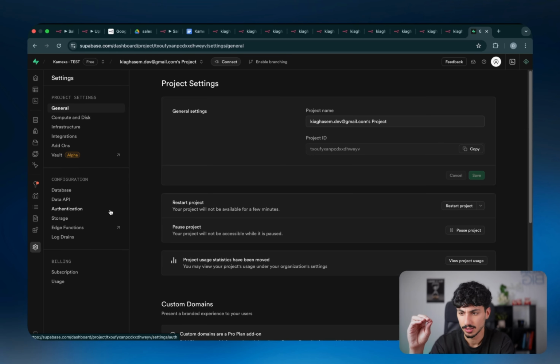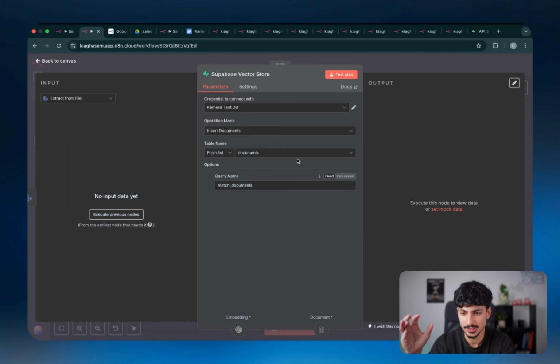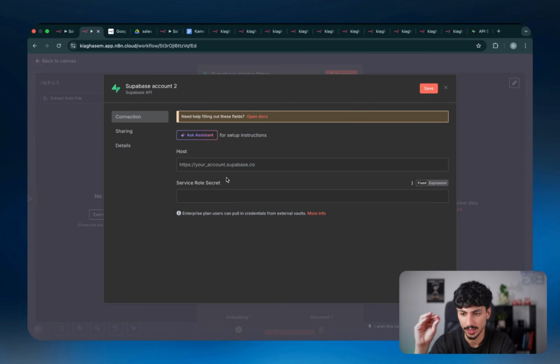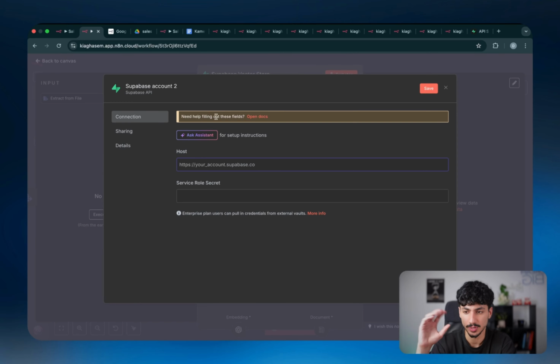Go to project settings, and then you want to go to data API. Inside your data API, you can see that there is a URL. So you want to copy that URL and then come back to n8n, click on create new credential, and pop in that URL over here as a host. And then all you need is your service role secret. So you want to just reveal that and copy that, and then come back to n8n inside the Supabase credentials and pop that in here. So you just need that URL and also the service role secret. Click on save and you should be connected.